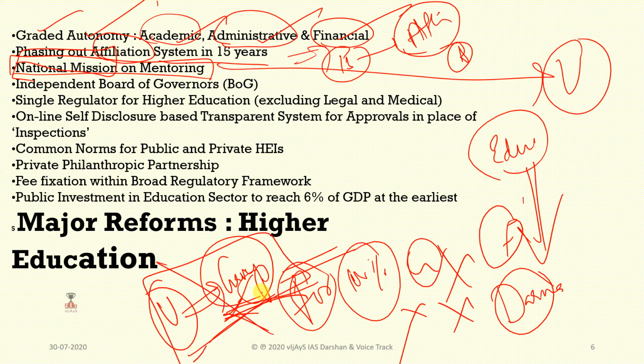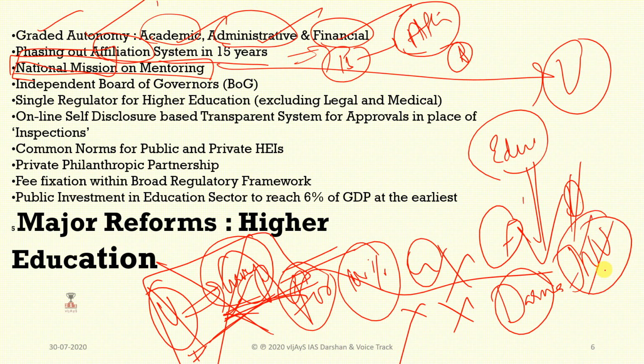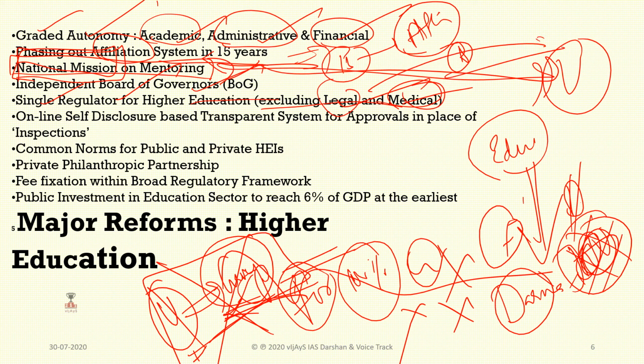So to eradicate all this nonsense in the universities, and in Delhi we can see at JNU, total disturbances will be there. Because of that, the national mission is going to monitor every university, and an independent board of governors will be there. They will be monitoring all this, and a single regulator for higher education excluding legal or medical will be there. That means legal and medical will be kept separate from this regulation, and one self-disclosure based transparent system for approvals and self inspections.